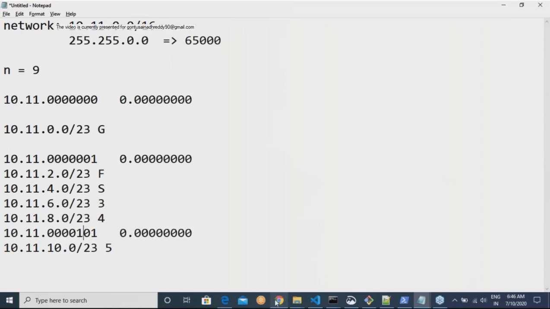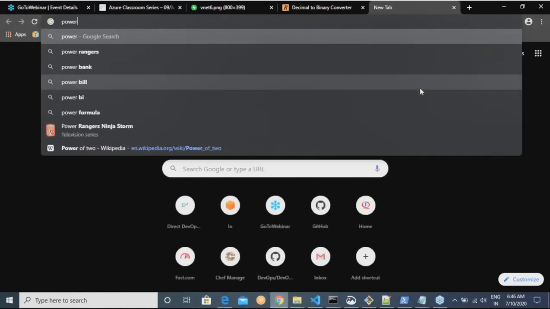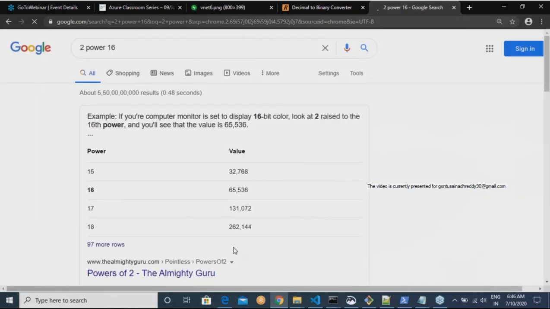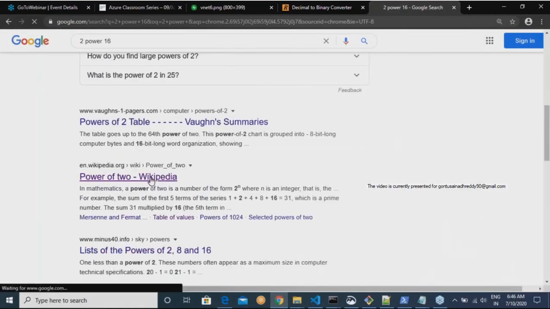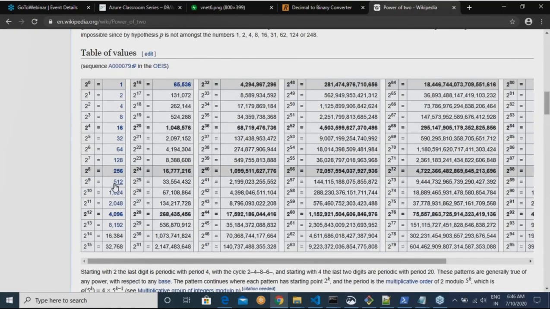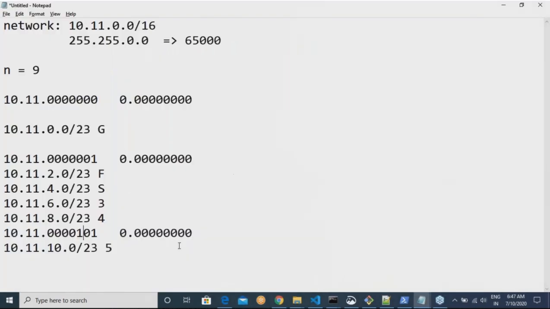Now the challenge which we have is 2 power 16, something like this. I'll open this Wikipedia page where we have this table. For 5000 devices, what would be the nearest value? 2 power 13, right? If it is 13, then what are the digits which we would be losing? So this is gone. This will become 9.